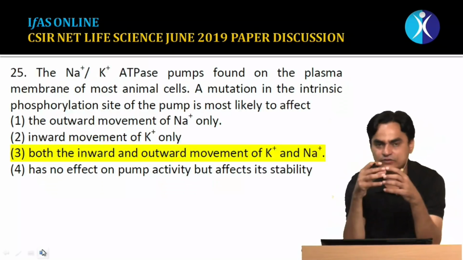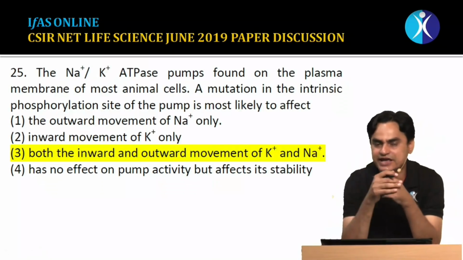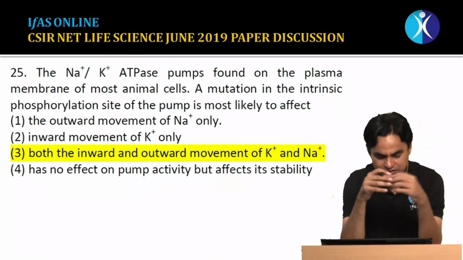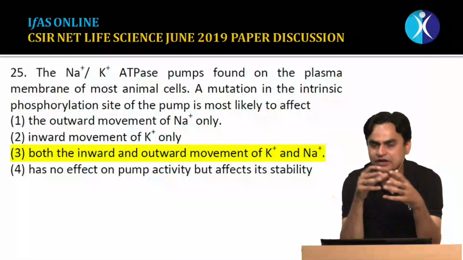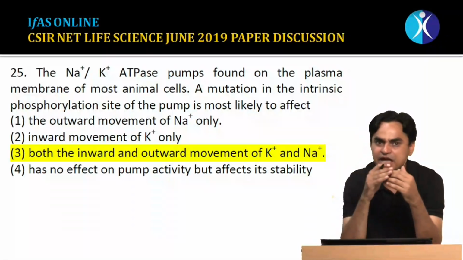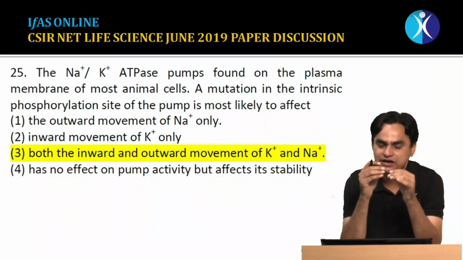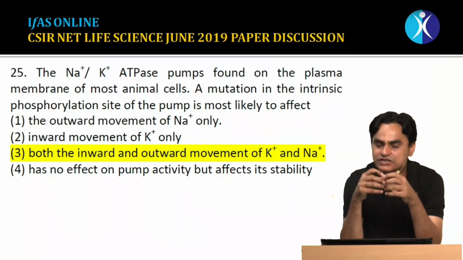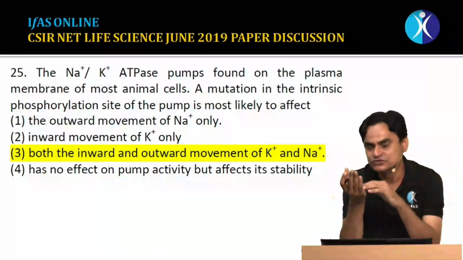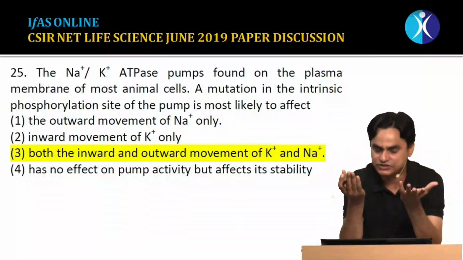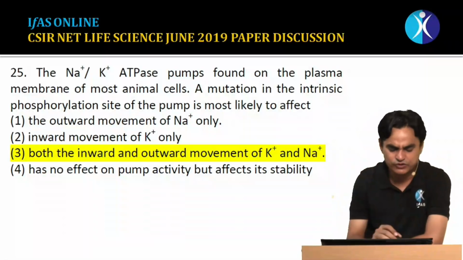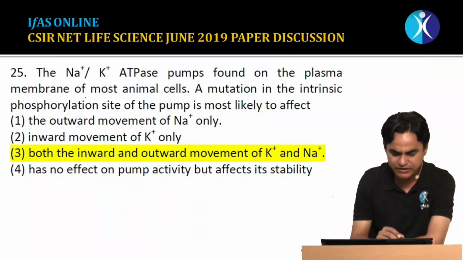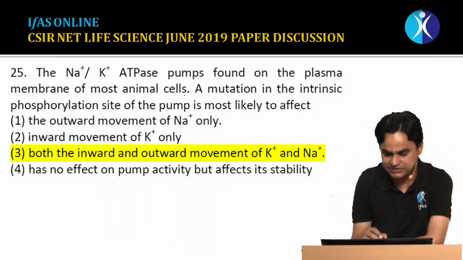Now we are discussing the questions from cell biology. The next 4 questions are expected to be from cell biology. This question is about the sodium potassium pump, and we know that the sodium potassium pump is a P-type pump. It has a phosphorylation domain with a conserved amino acid residue, aspartic acid, and on the R chain of aspartic acid there is a phosphorylation which induces a conformational change from the E1 state to the E2 state of the transporter, and then sodium is transported outside. So let's go through the question. The sodium potassium ATPase pump is found on the plasma membrane of most animal cells. Yes, a mutation in the intrinsic phosphorylation site of the pump would most likely.